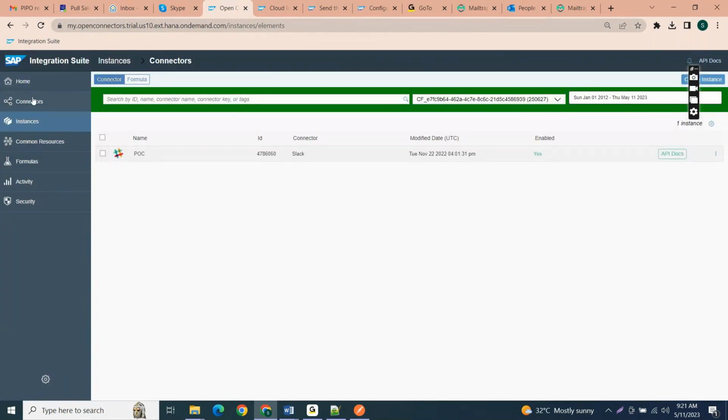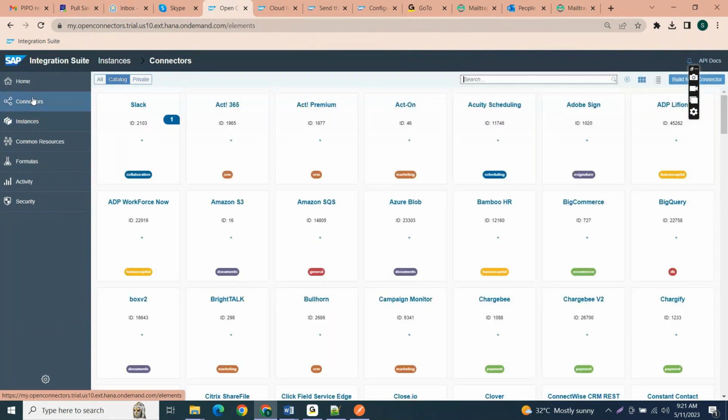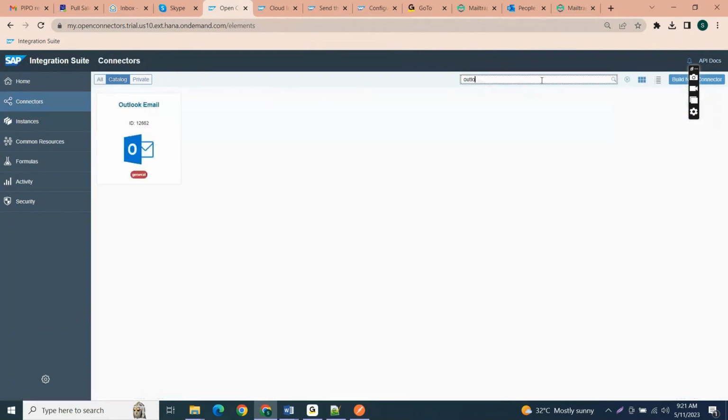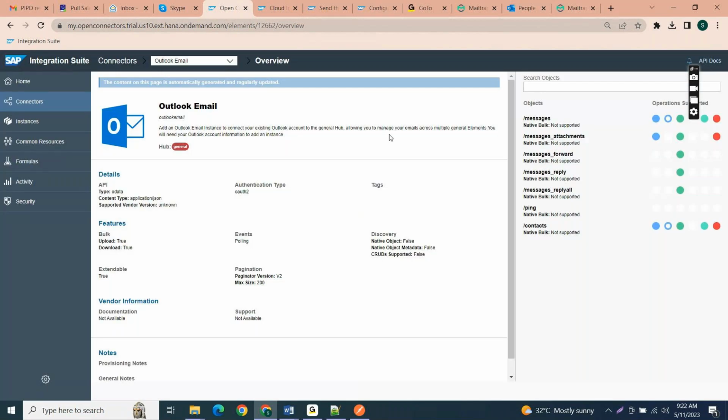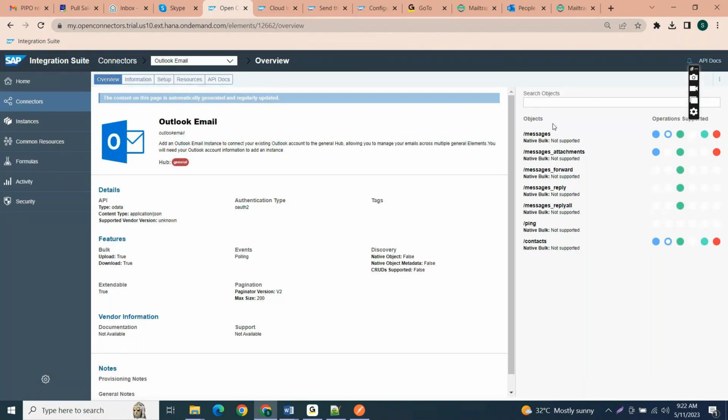So here you can see these are the connectors, right? You can search for Outlook here. So this is the Outlook. So authenticate. Here you can see overview. Click on overview. This is the API documentation and my resources. In the overview, you can find all the overview information. What are all the objects we have here? These are the messages, message attributes, attachments, and then forward, reply, request reply, ping, and contacts. This is useful for our requirement to read the contacts here.